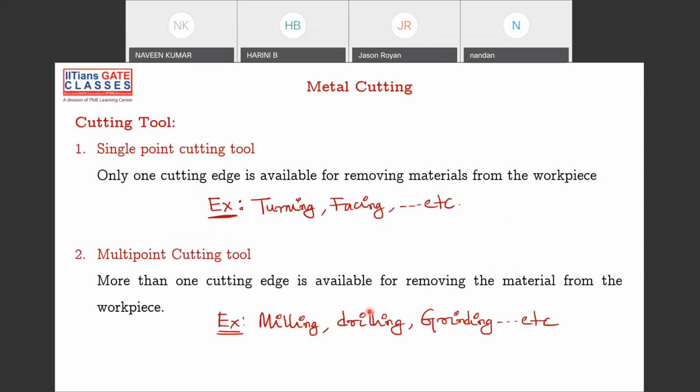Okay. Can you guess how many cutting points, like how many cutting edges, there are for a drilling cutter, or you can say drill bit? Anyone? Excellent, excellent. You're right. So we have two cutting edges for drilling.